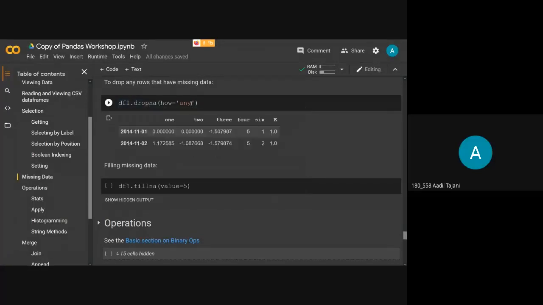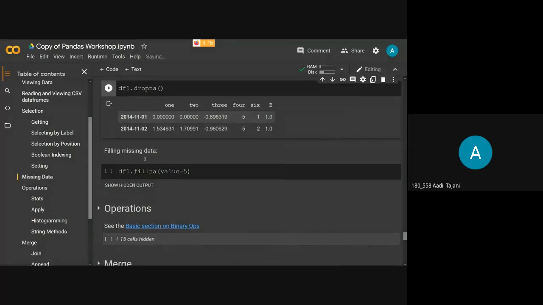Okay, so dropna is the function, and it has a parameter how. So what is how? How do you want to drop the values? Okay, so here we have written any. So what it will do is it will drop all the rows where any of the values is NA. Okay, so if we don't mention it, as you can see, by default it will remove all the rows which have null values. So this is dropna.